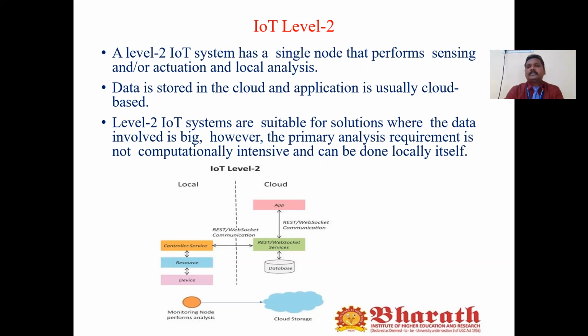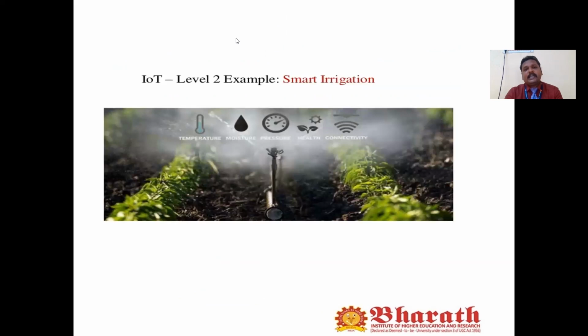To solve the problems in level 1, we have to find solutions, and level 2 offers that solution. It is suitable where the data involved is big, and also where the primary analysis requirement is not computationally intensive and can be done locally itself. This is what we call IoT level 2. Here are examples where we can apply level 2, for example smart irrigation.